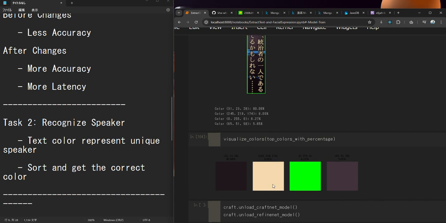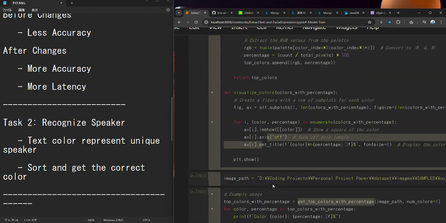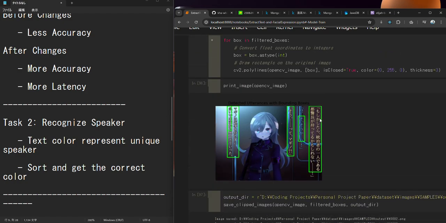For example, in one image, if there are two different text colors, like what I've shown a while ago, like yellow and blue, if it's yellow, this text would be identified as belonging to speaker one, and if it's blue, it would be assigned to speaker two. So that's basically it.